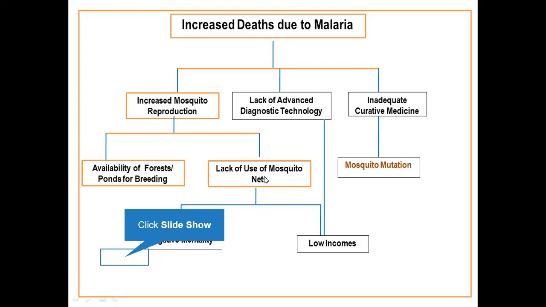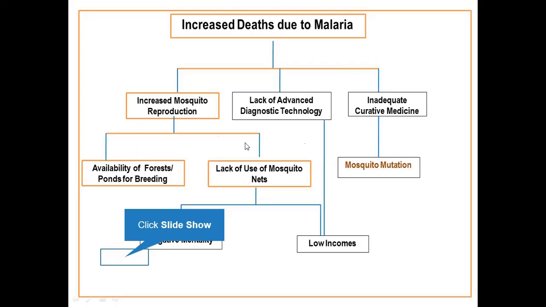For example, why should people fail to use mosquito nets? It might be due to negative mentality that people have, or it might be due to poverty. If people are poor, they cannot be able to buy mosquito net, and then they get bitten by a lot of mosquito, and malaria spreads, and it causes an increase in death.